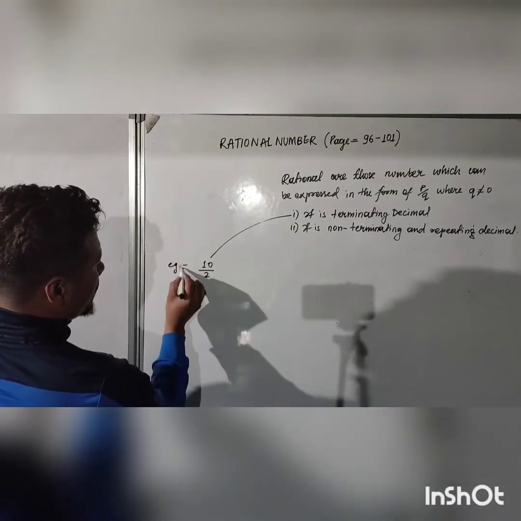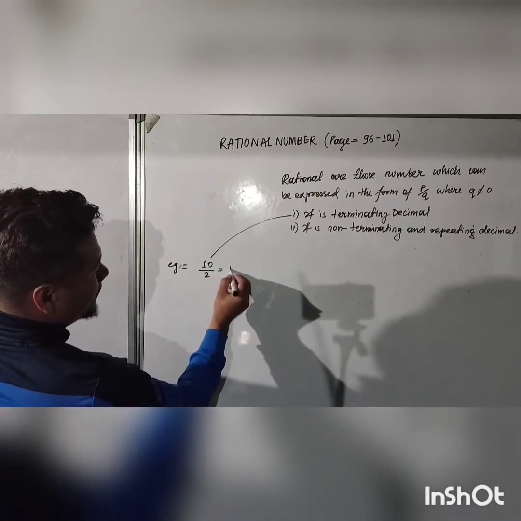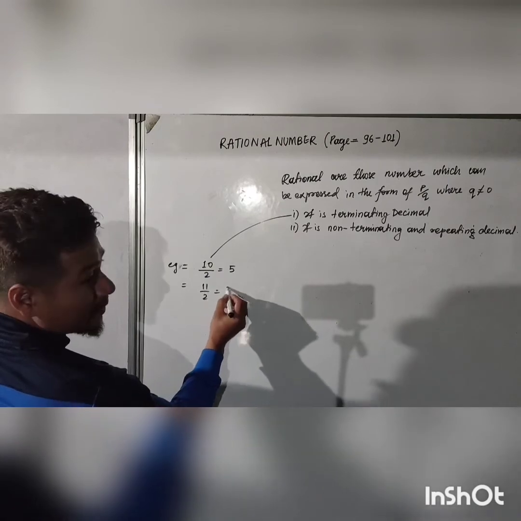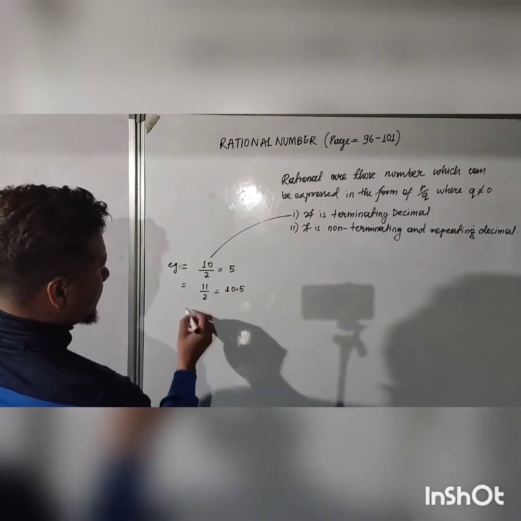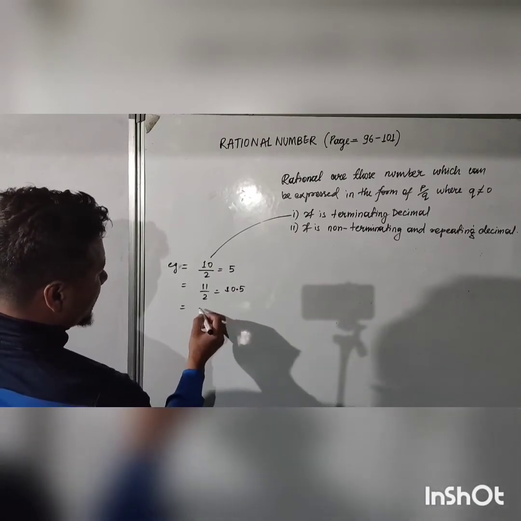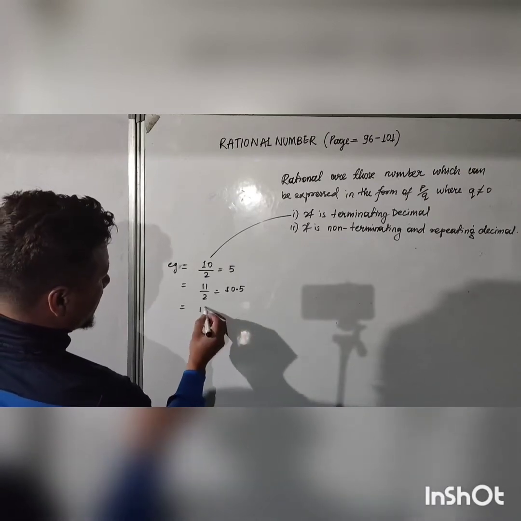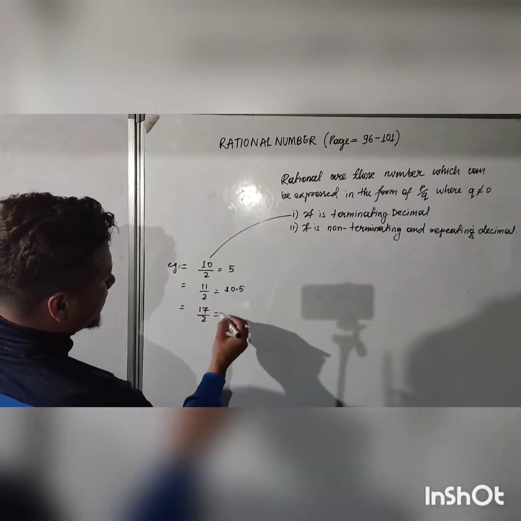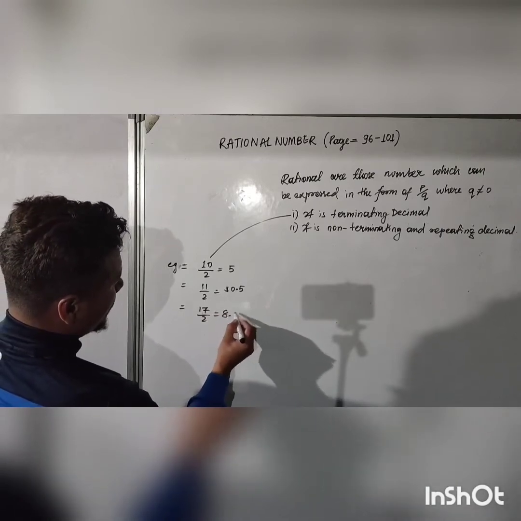5. This is terminating. Okay, and again if you divide 11 by 2, you will get 5.5. Even this is terminating. Okay, now suppose you divide, like there are many numbers, say 17 by 2, you will get 8.5.